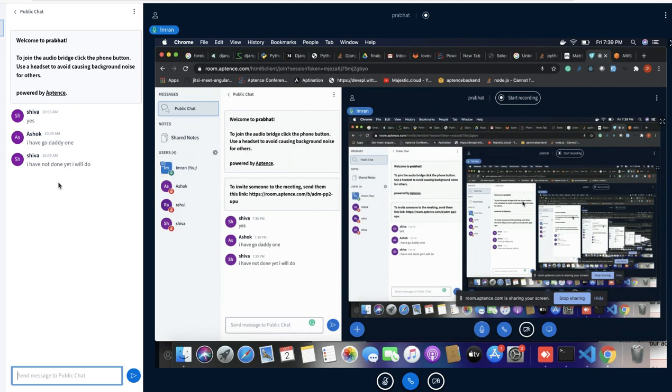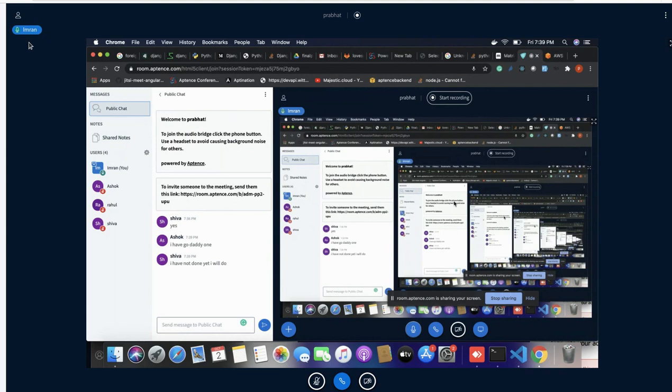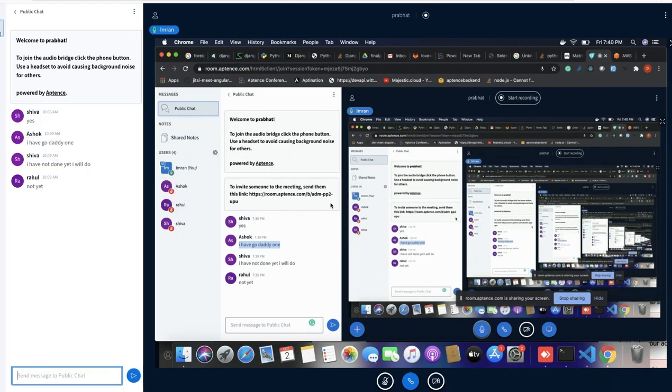I have GoDaddy one. Okay Ashok, if you have the GoDaddy account, see there is a problem with GoDaddy. Whenever you make some changes, it may take up to 72 hours to reflect. Whatever DNS name you configure, it will take up to 72 hours to reflect.